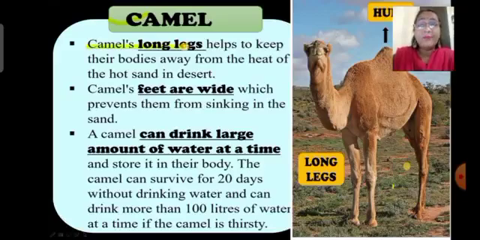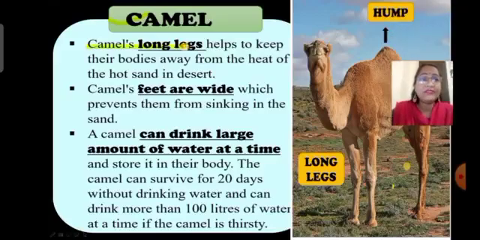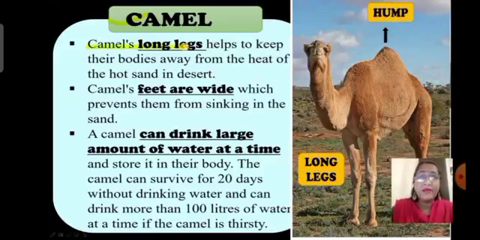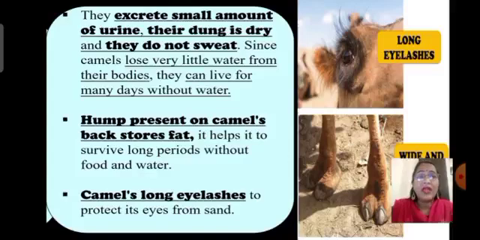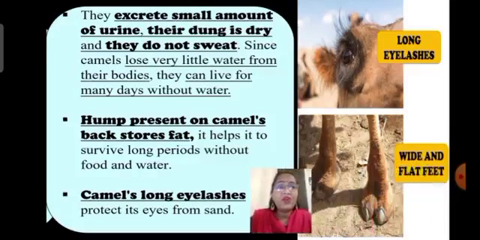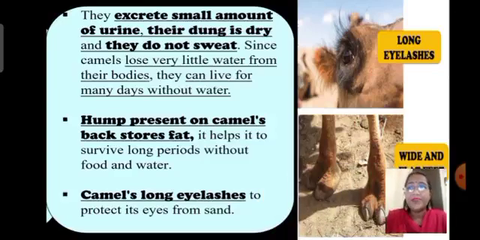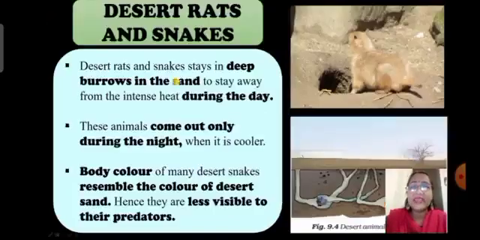Next children, a hump is present on the camel's back. Yes, can you see here? The hump is present on the camel's back here. This hump can store fats. It helps them to survive for longer periods without food and water. Next, camels have long eyelashes. Here children, you can see the camel has long eyelashes in the picture, which prevent the sand from getting into its eyes.